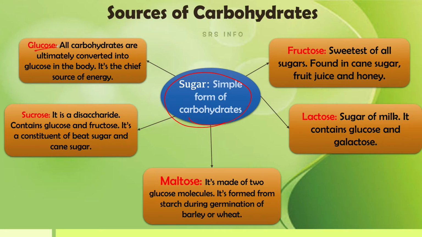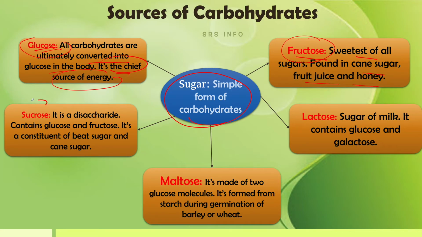The first one is glucose. The body absorbs carbohydrates in different forms, but all carbohydrates are ultimately converted into glucose in the body. So glucose is the chief source of energy, very important. The second type is fructose. Fructose is the sweetest of all sugars, and it is found in cane sugar, fruit juice, honey, etc. All fruits contain fructose, the sweetest of all natural sugars.